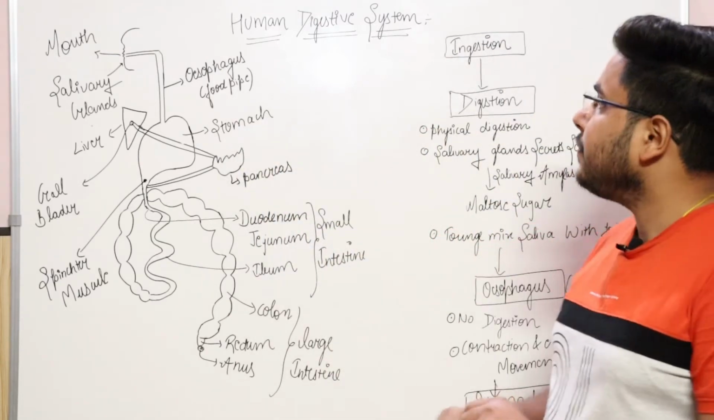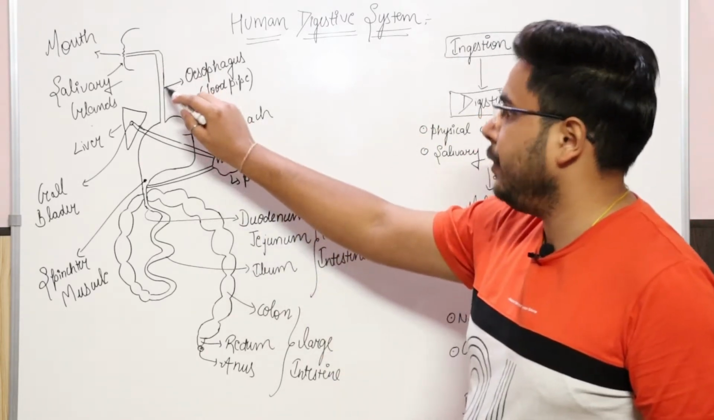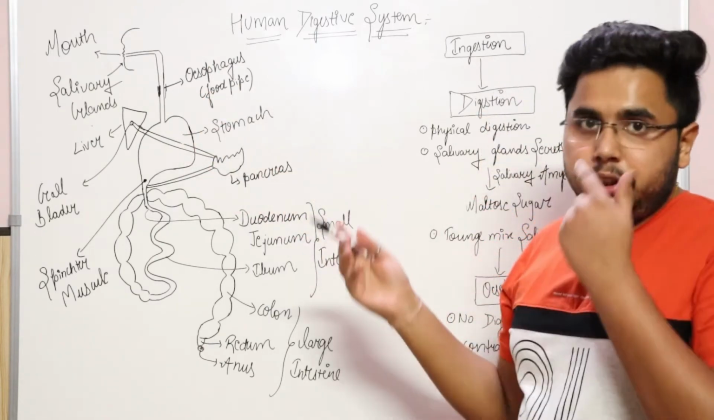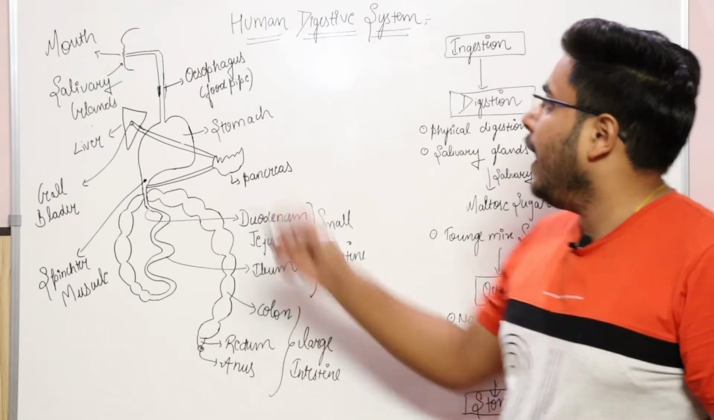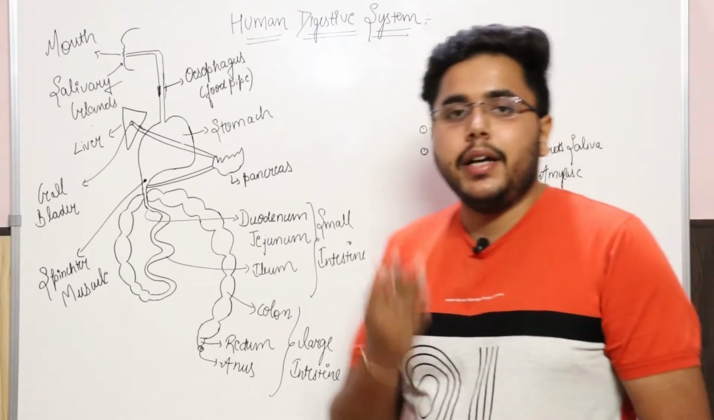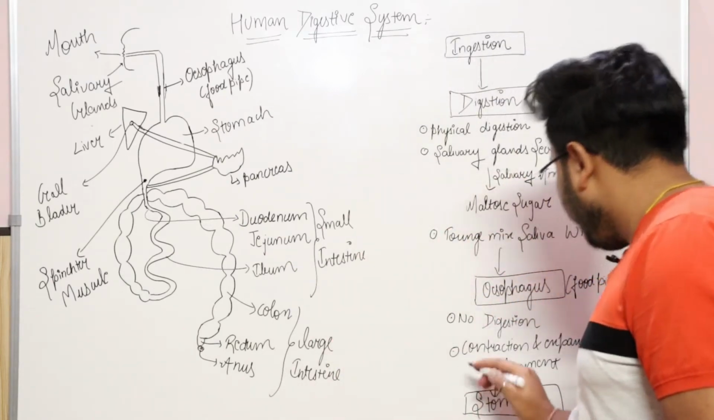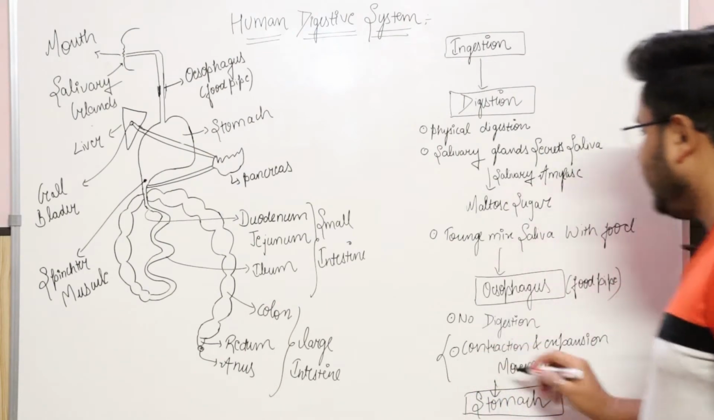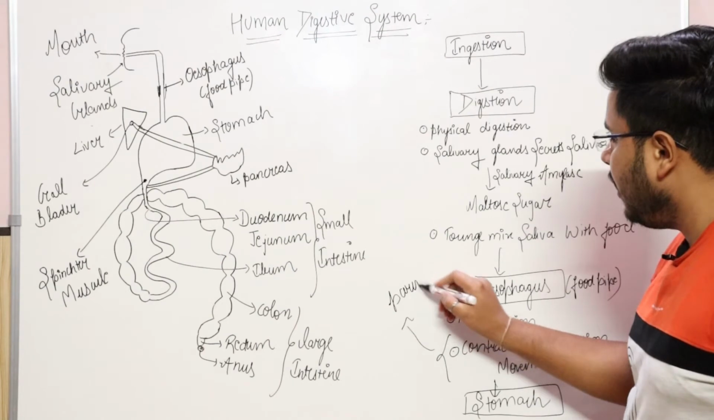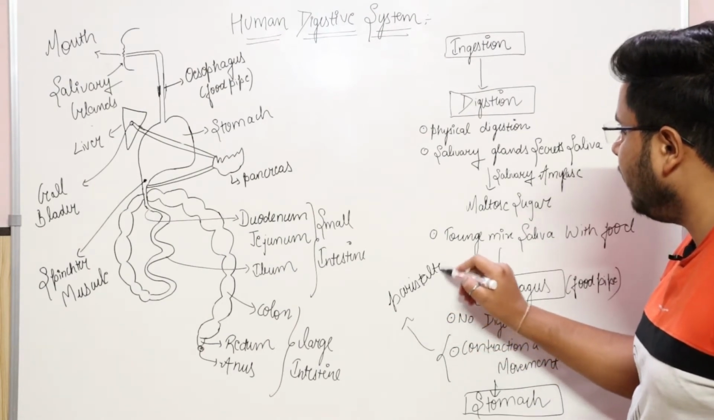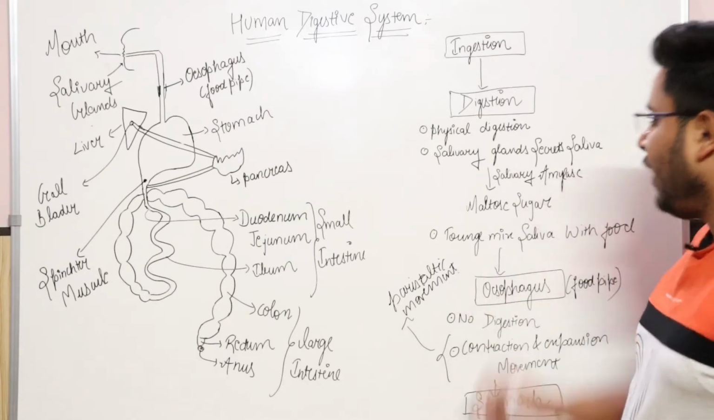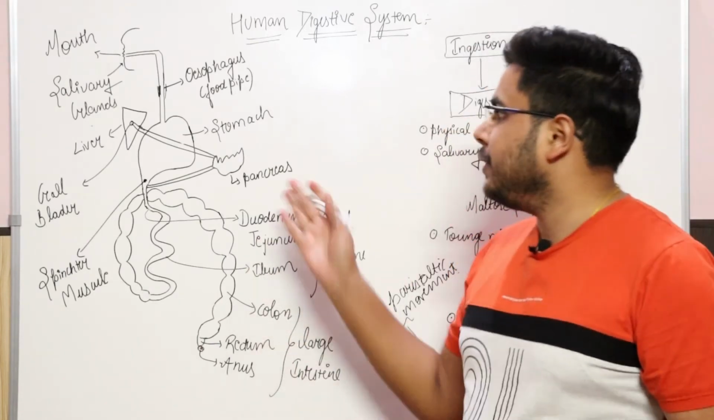As you can see here, when your food reaches the esophagus, the walls of the esophagus do a contraction and expansion movement. Okay, and this helps your food reach the stomach, and that contraction and expansion movement is known as the peristaltic movement. Okay, and then finally your food reaches your stomach.